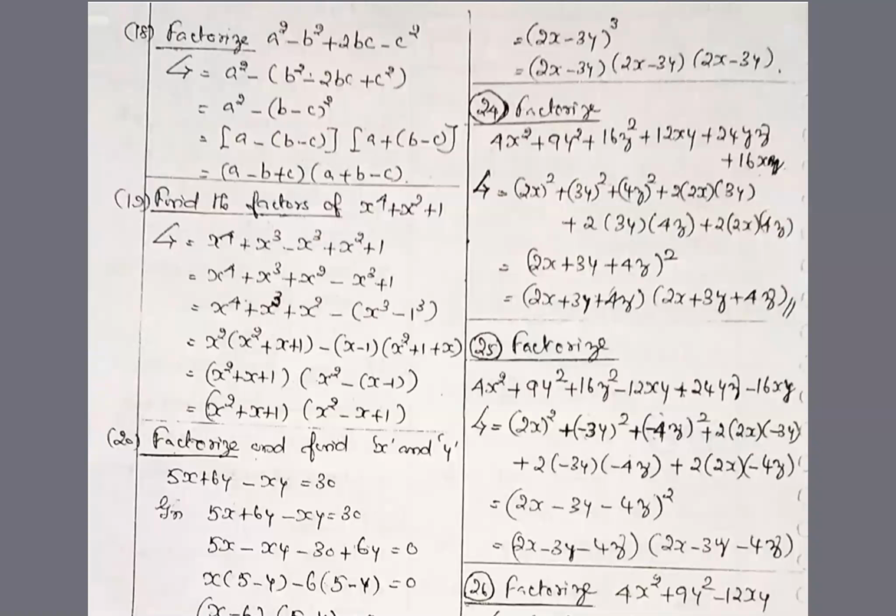Similarly, problem number 19. Find the factors of x power 4 plus x square plus 1. 3 terms not sufficient. You add plus x square and subtract minus x square.